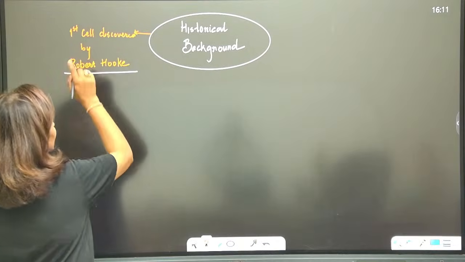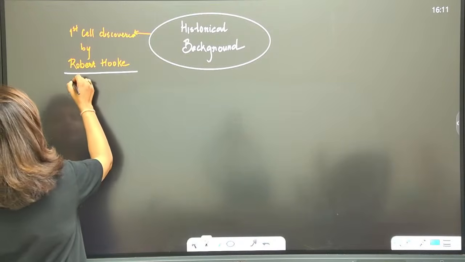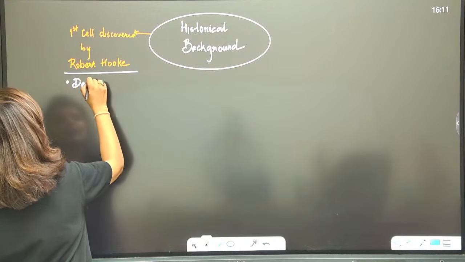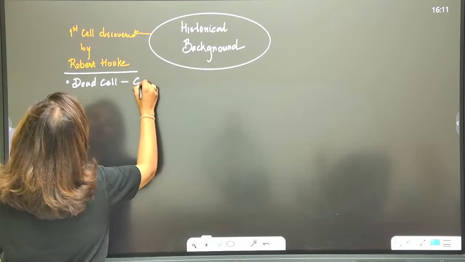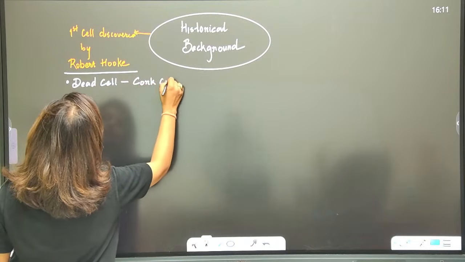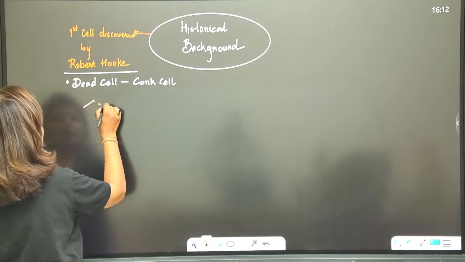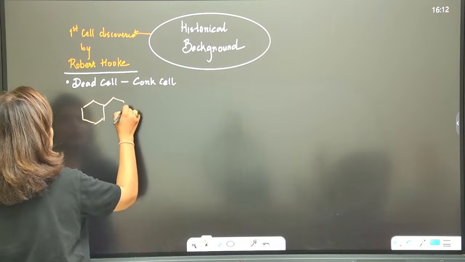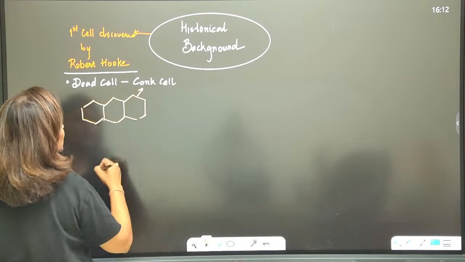Now the cell that Robert Hooke observed and discovered was actually a dead cell, and it was nothing else but cork cell. Now, what he observed was actually like a honeycomb, this cork cell. So these are cork cells.